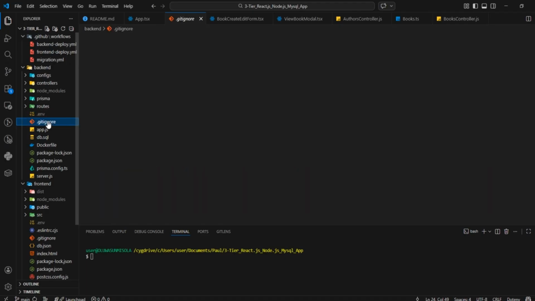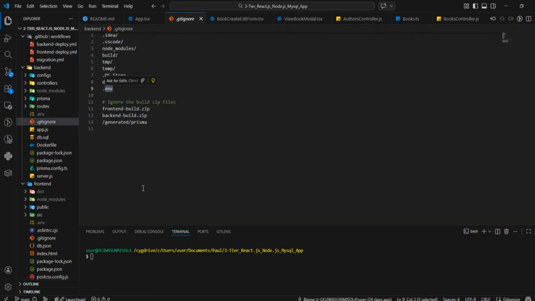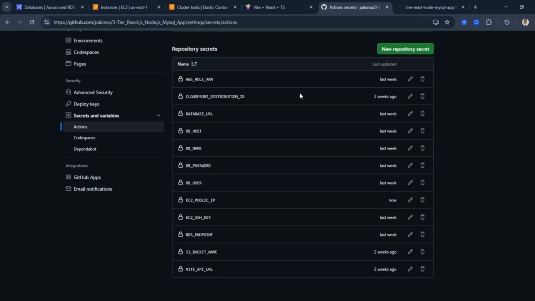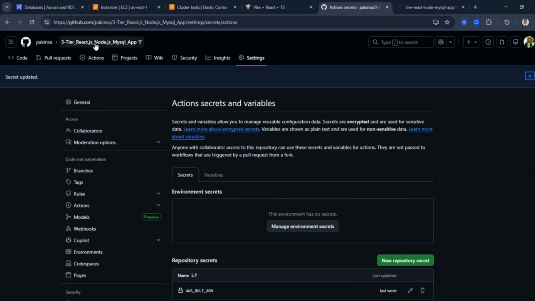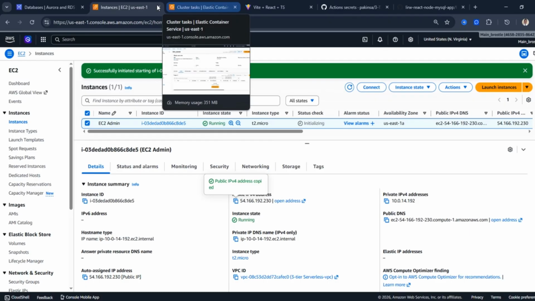That's why we have a file called .gitignore. You need to add .env into it. Once you add .env into it, this file will be ignored when you are pushing online. That is exactly what will be ignored on the GitHub repository. It is from the GitHub repository, through these workflows, that my code is going to go to the AWS platform. All right, so let's take a look at this.